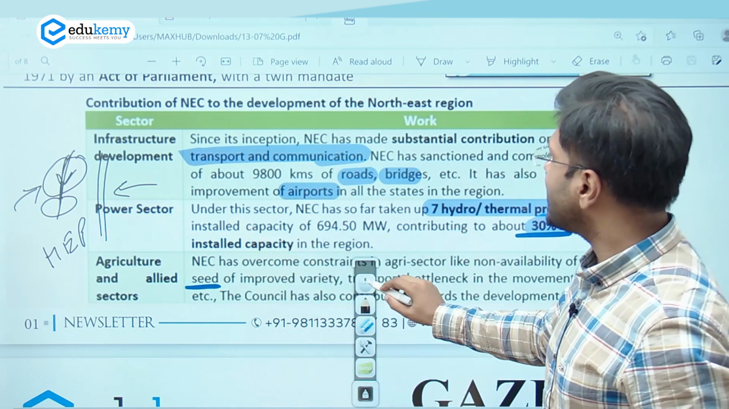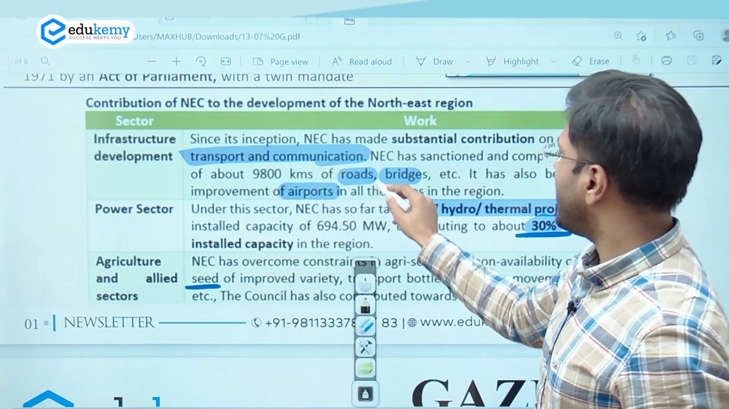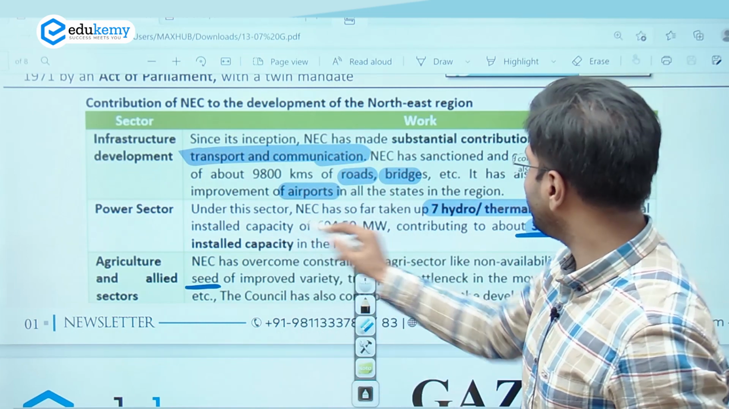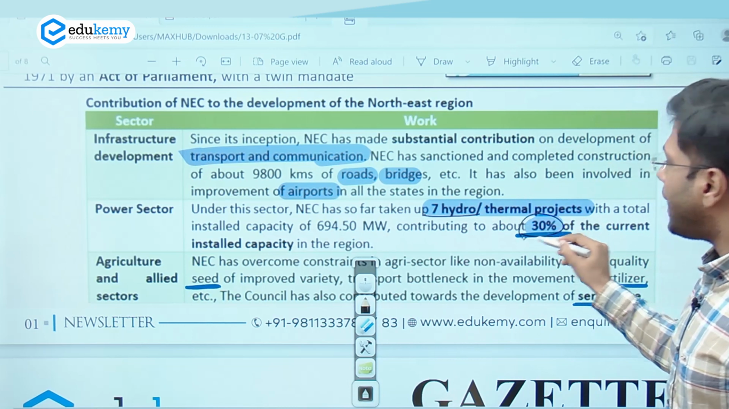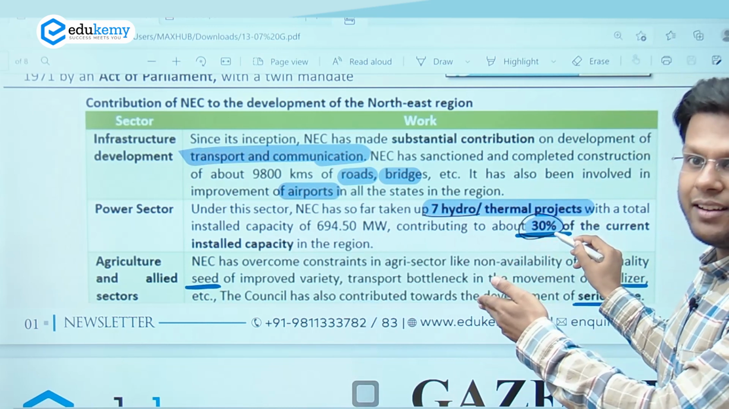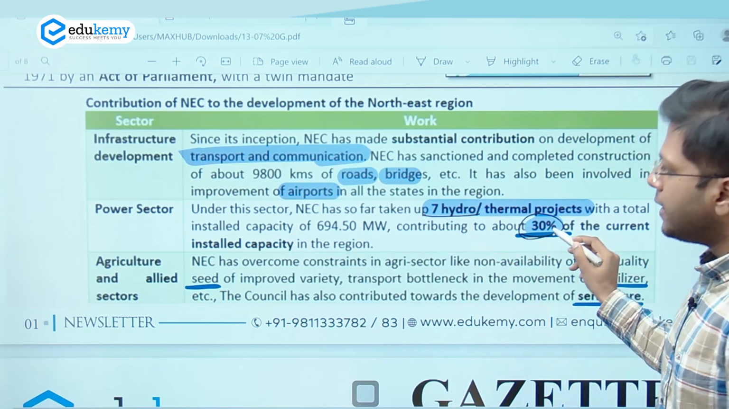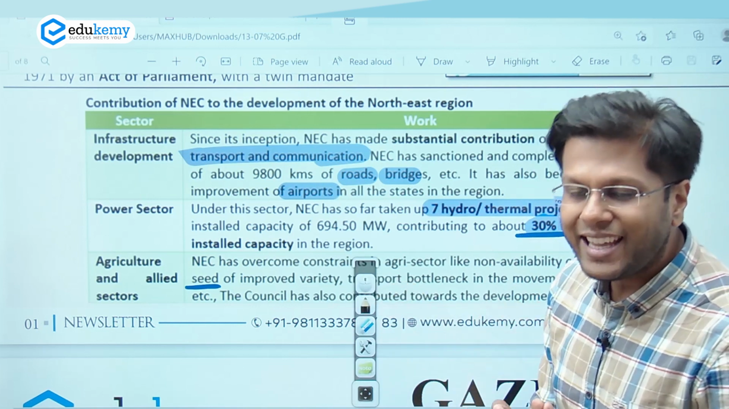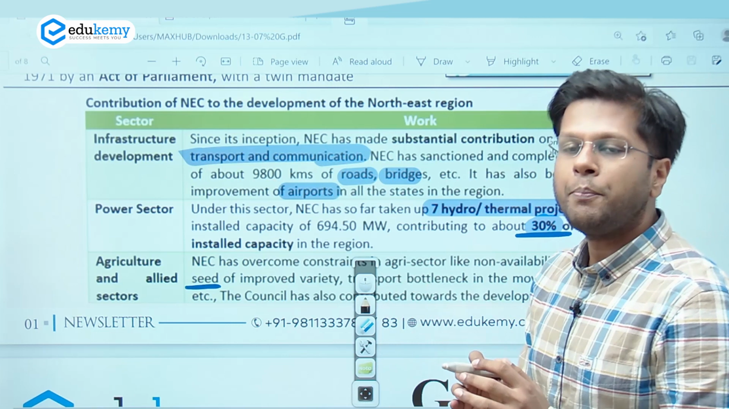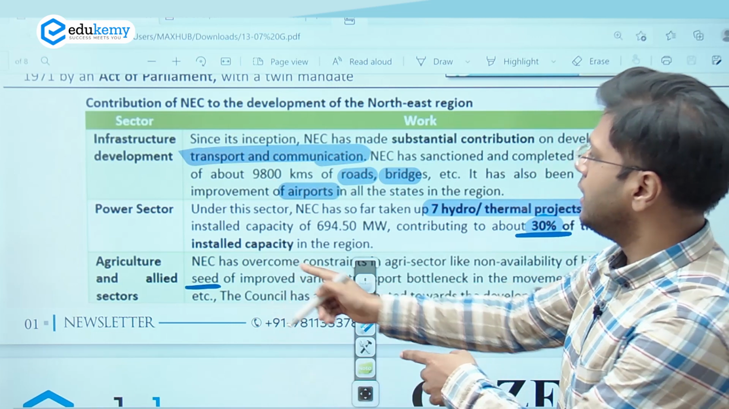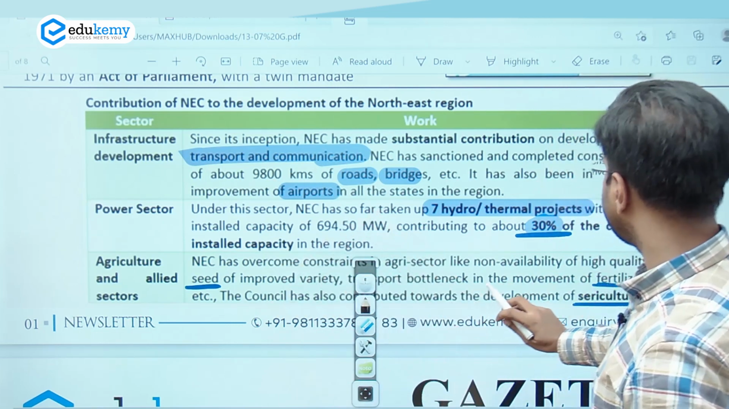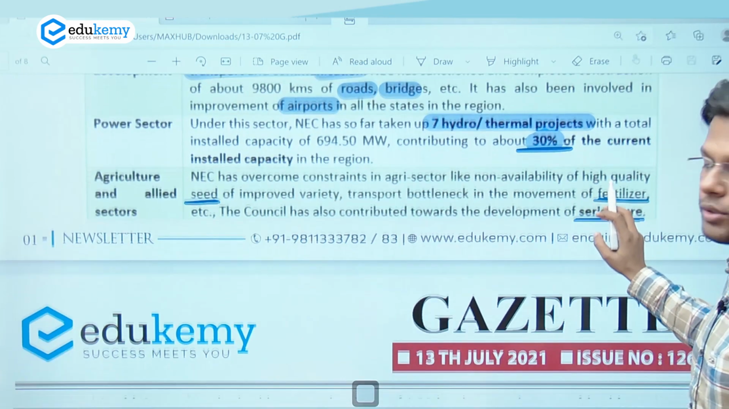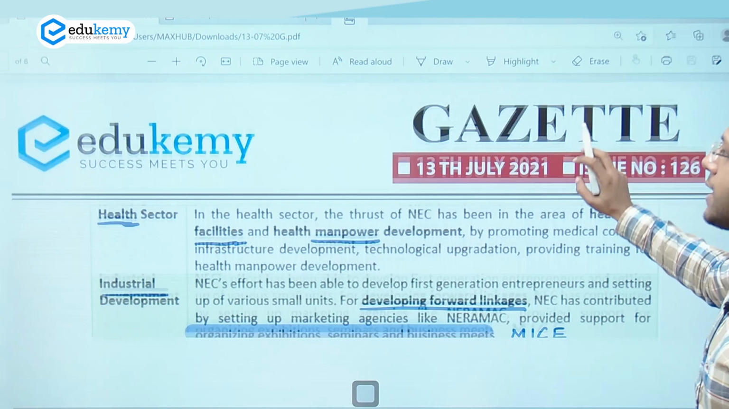So important transport networks, roads, bridges, airports, all have been planned through Northeast Council. Power sector, similarly, 30% of the power projects in Northeast area have been aided and developed through Northeast Council. Similarly, agriculture, we have studied that agriculture is lagging in Northeast area, but whatever important activities happen in agriculture, a contribution goes to Northeast Council as well. Sericulture, seed distribution, fertilizer growth, all has been aided through Northeast Council.